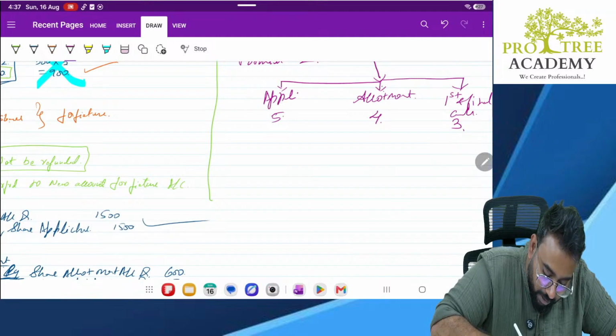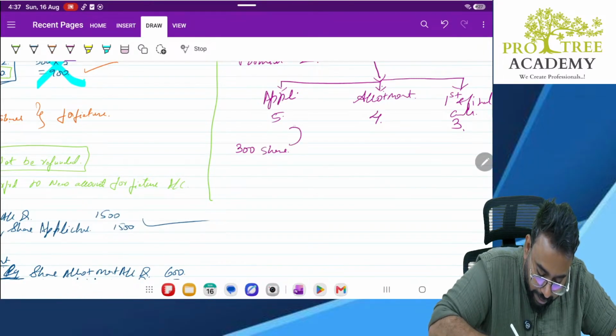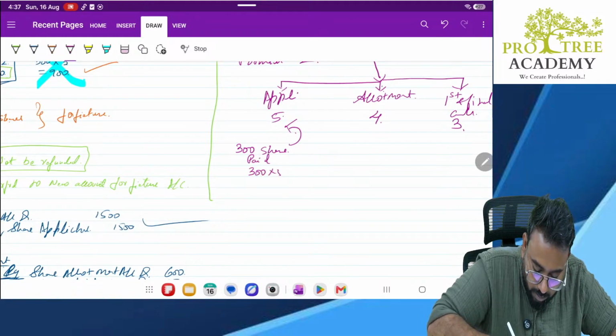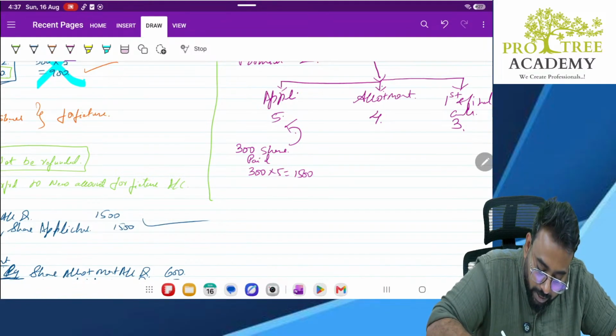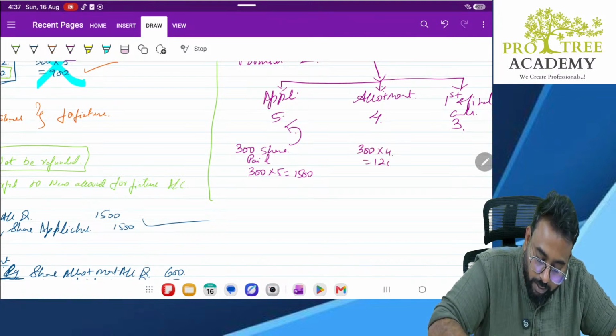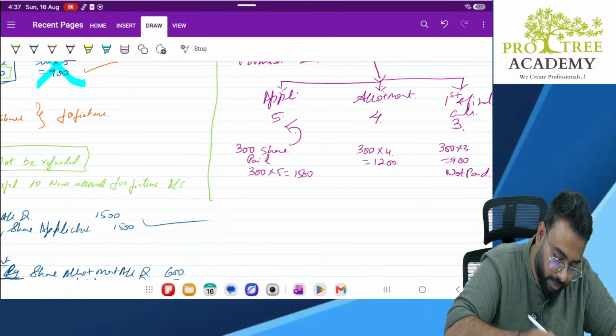Now what happened? 300 shares paid this. So how much did we receive? 300 into 5, 1500. Here he paid 300 into 4, that is 1200. Now here 300 into 3 is equal to 900. He did not pay this.